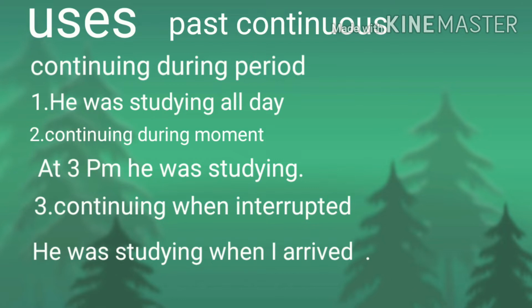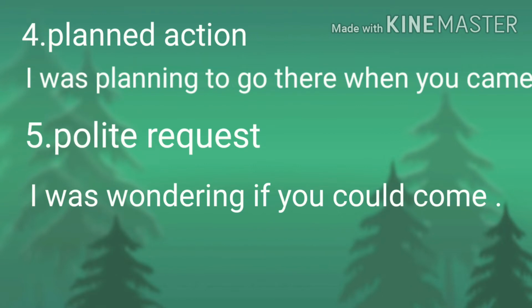Number 3, continuing when interrupted. He was studying when I arrived. So his study was interrupted by my arrival. Number 4, it is also used in planned action. For example, I was planning to go there when you came. Number 5, polite request. I was wondering if I could come. So here also we are using past continuous.